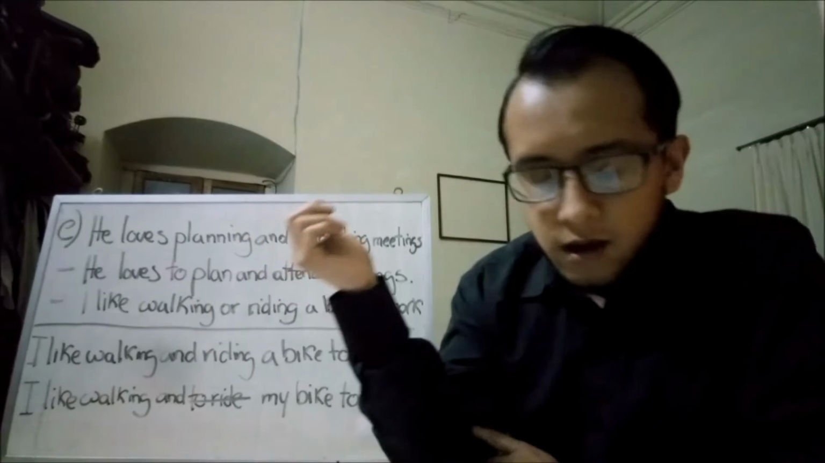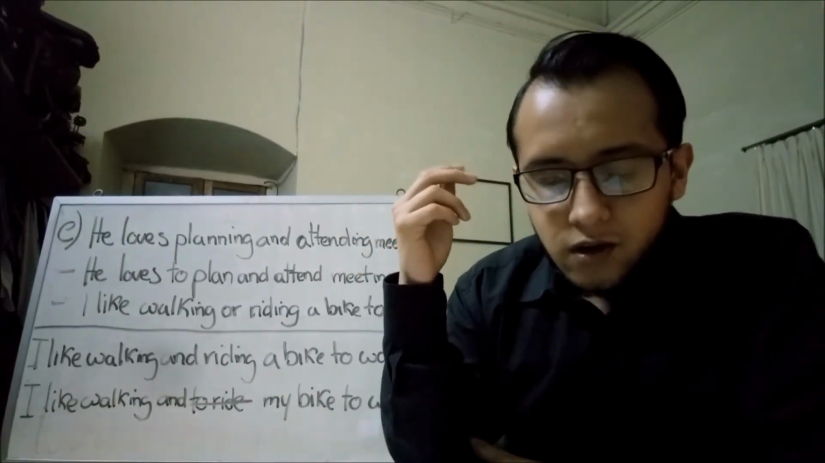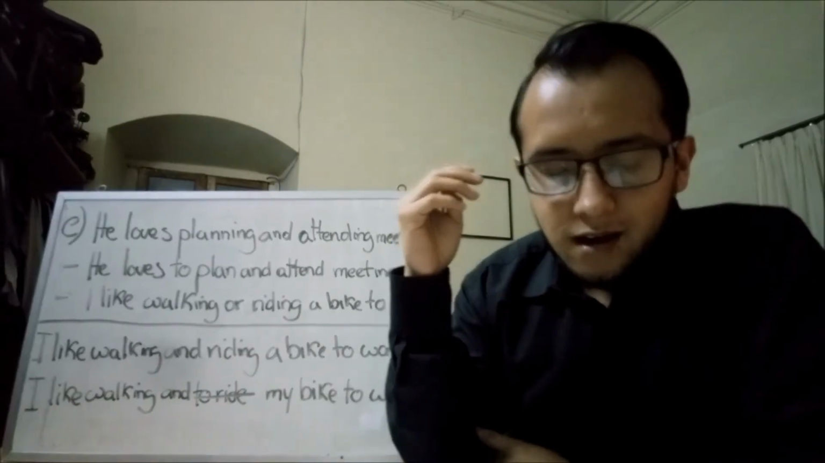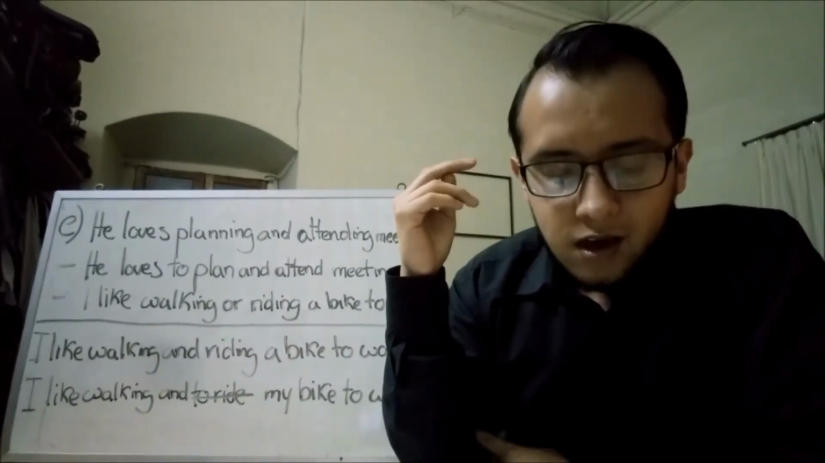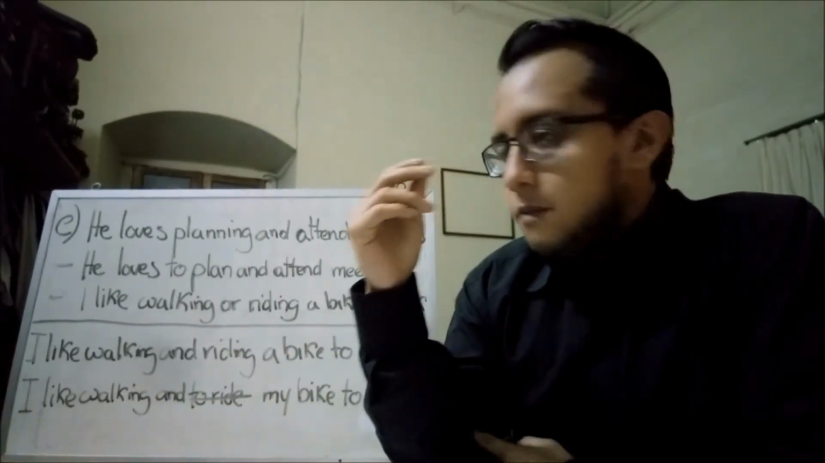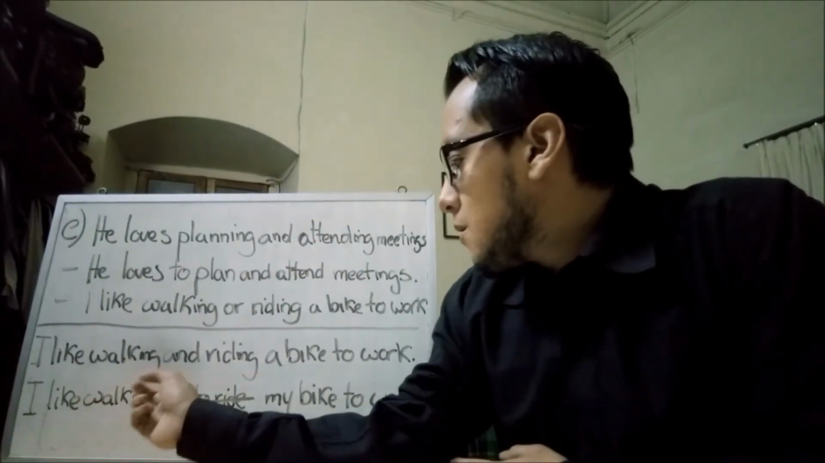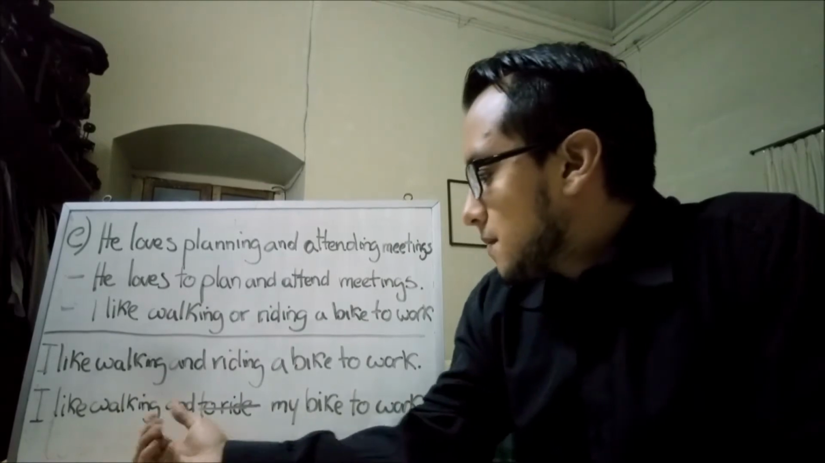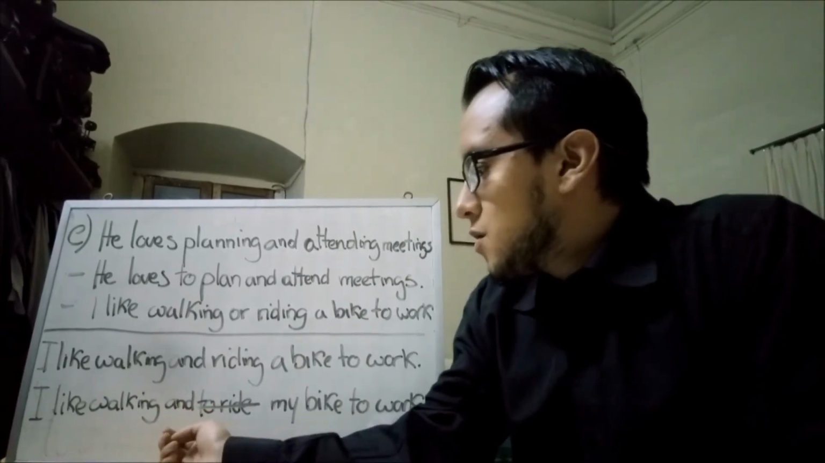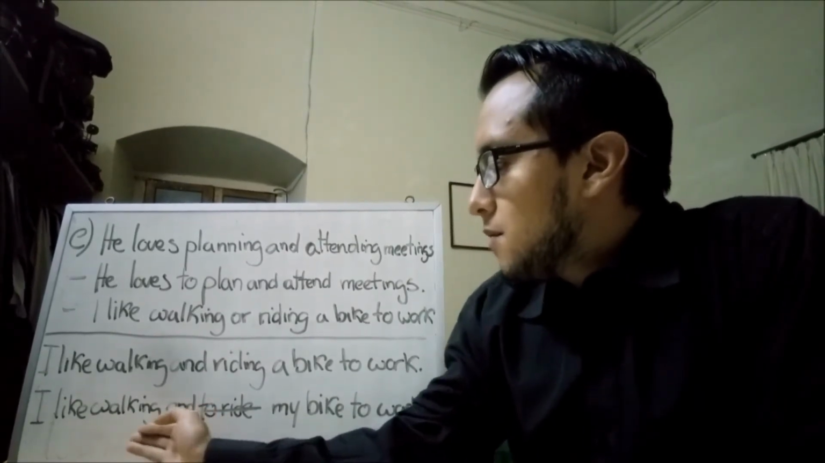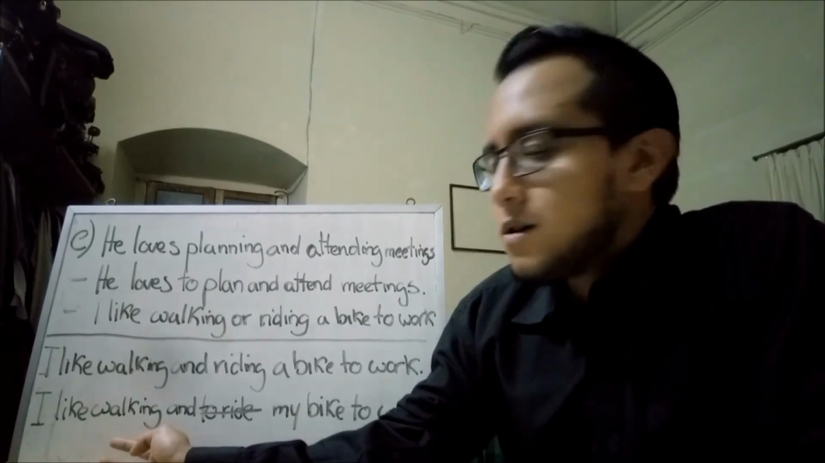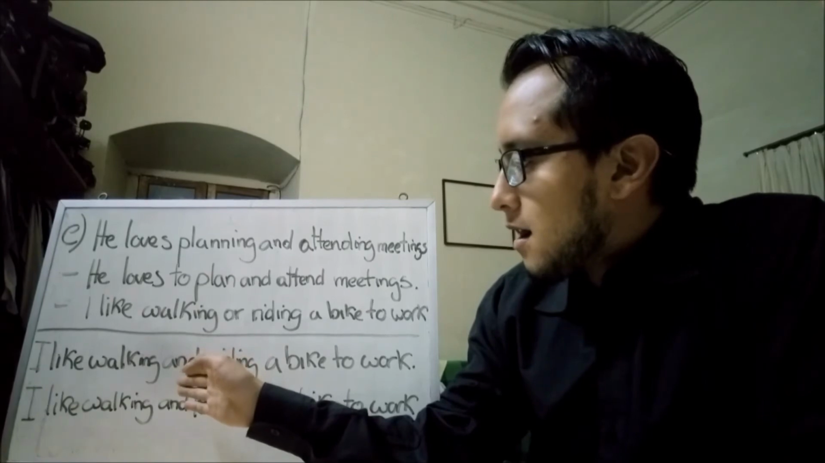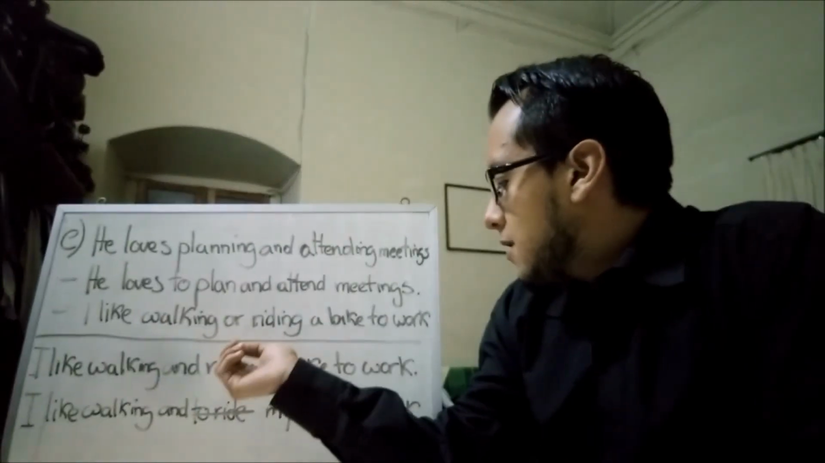The other rule is you can use verbs that can be followed by either a gerund or an infinitive, but use the same form of the verb. You can see, I like walking and riding a bike to work. If you use to ride, it is wrong. You need to use the same form. If you use walking, which is a gerund, you need to use a gerund too. Like you can see here, I like walking and riding a bike to work.